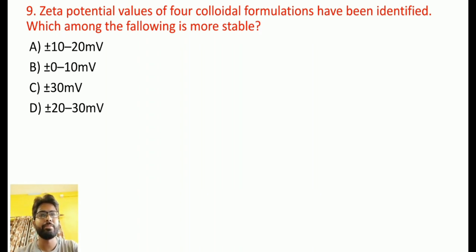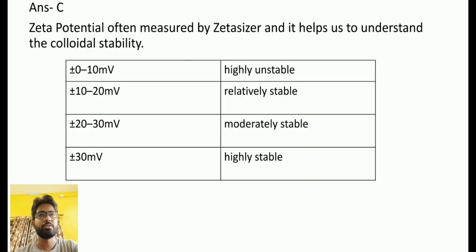So the zeta potential value of plus minus 30 millivolt indicates a highly stable formulation. Giving the explanation, zeta potential is often measured by the Malvern Zetasizer, and it helps to understand the colloidal stability.